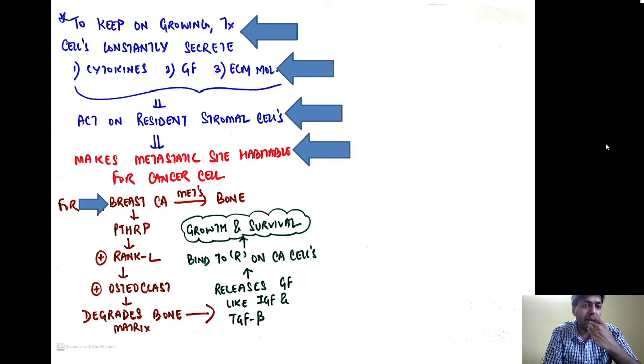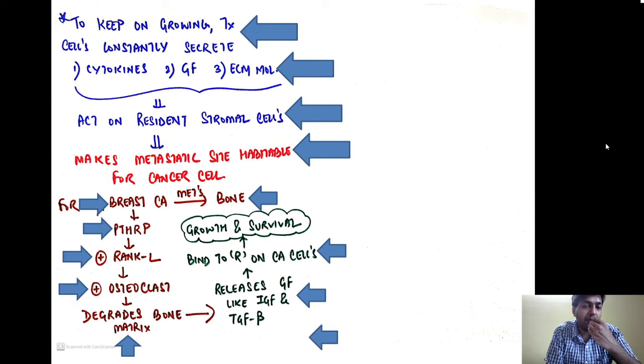For example, the breast cancer which metastasizes to the bone releases a factor called parathormone related peptide. This peptide stimulates a ligand called the RANK ligand, which is going to stimulate osteoclast activity. This osteoclast is going to degrade the bone matrix and release growth factors like insulin like growth factor and TGF beta, which will bind to the receptors on the cancer cell and promote its growth and survival. So with this, we are going to end this particular topic of invasion and metastasis.